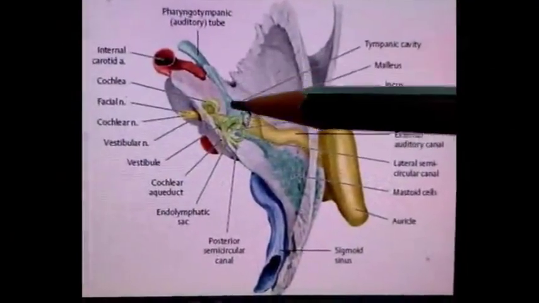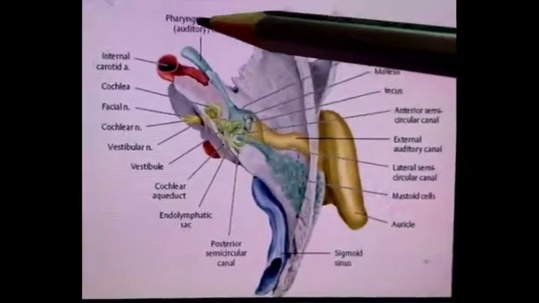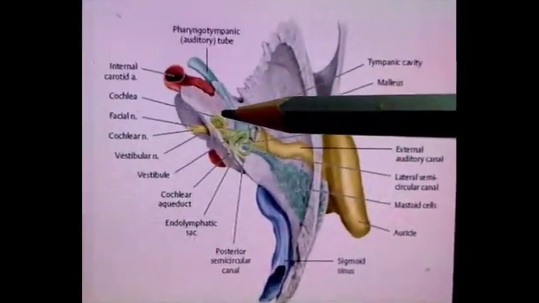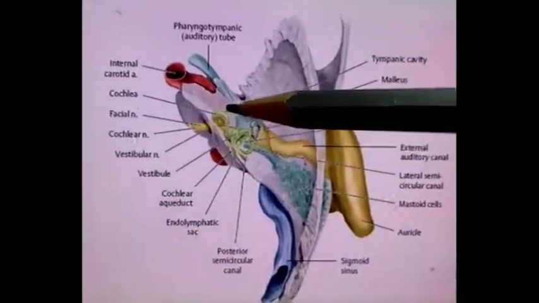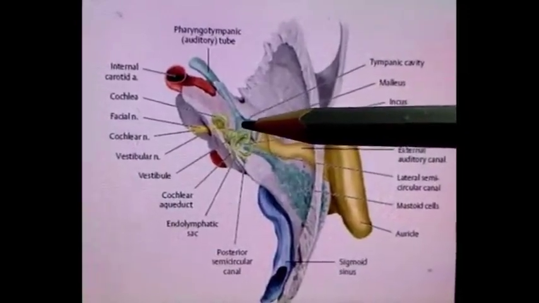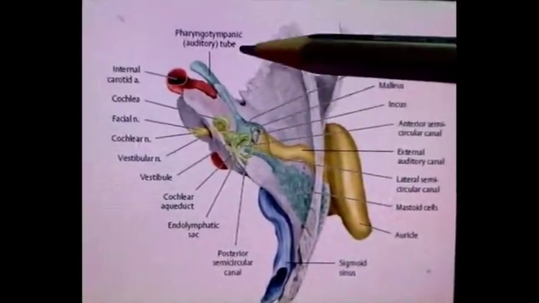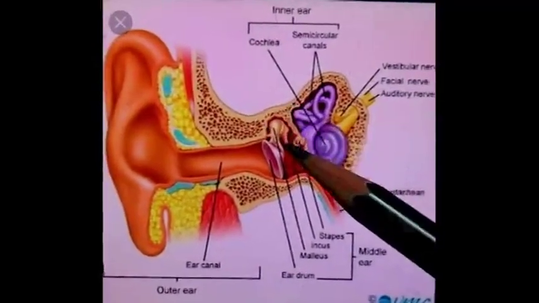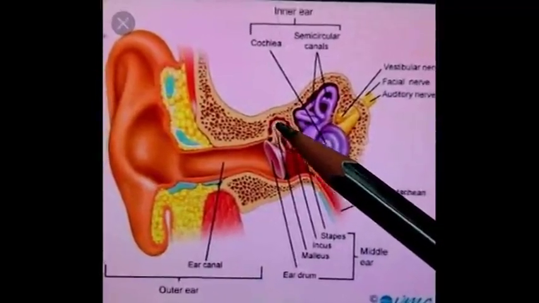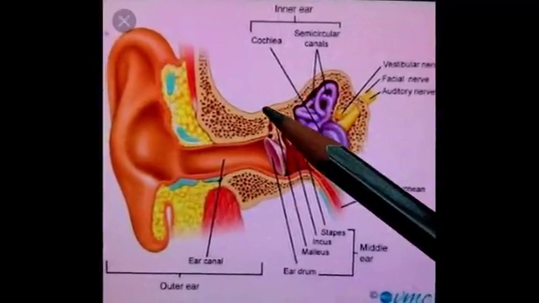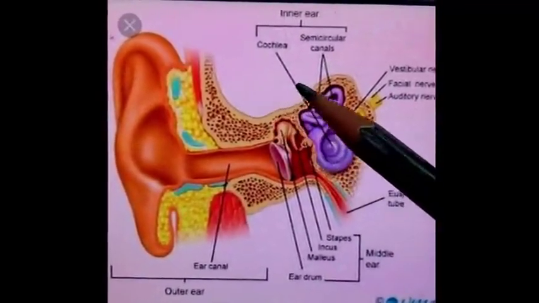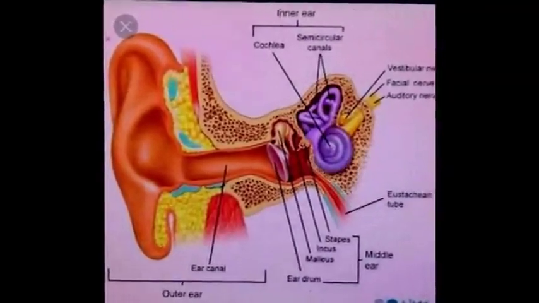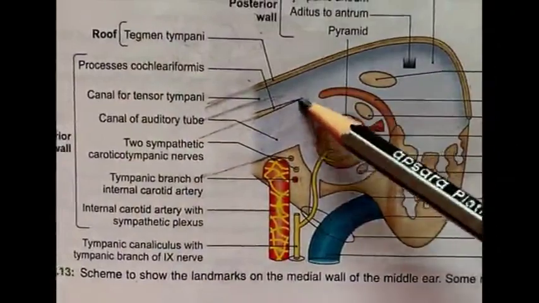And in front of this petrous temporal bone, this area is the middle cranial fossa. So this tegmen tympani bone separates the middle ear cavity from the rest of the middle cranial fossa. Here, this thin plate of bone covering the middle ear cavity is known as tegmen tympani, and above it lies the middle cranial fossa. So it is separating both the cavities. In this diagram we can find out this is the middle ear cavity.